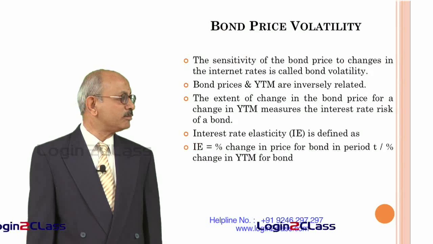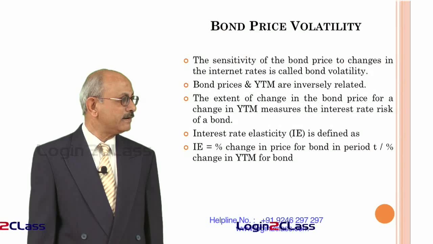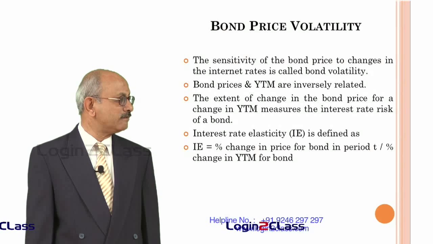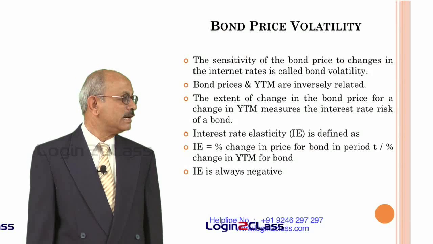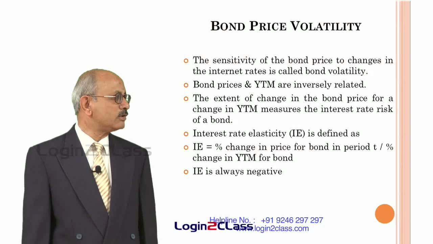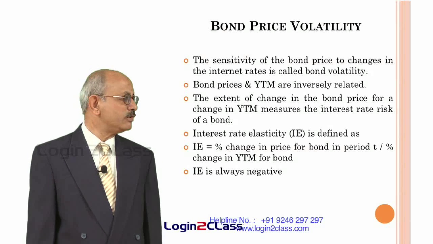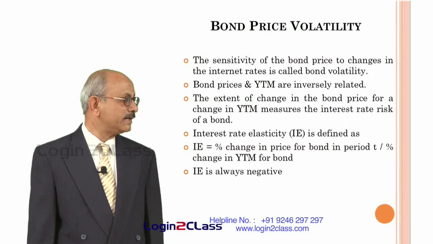It is defined as the percentage change in price of the bond in period T divided by the percentage change in YTM for the bond, and this is always negative, because as we know, the bond price and the YTM are inversely related. If one goes up, the other automatically comes down. Therefore, when you are dividing one change by the other, it will always be negative.